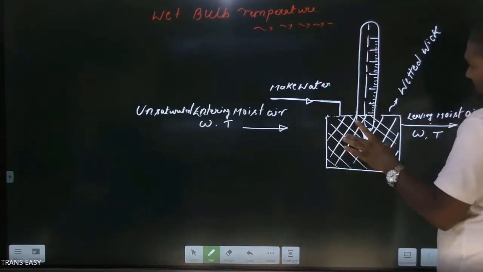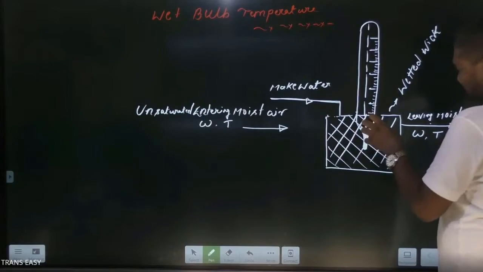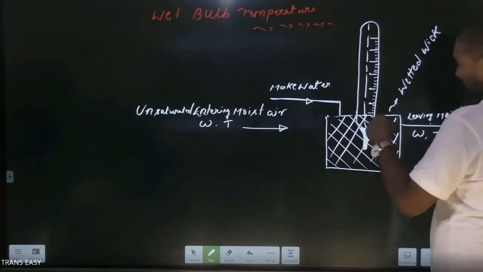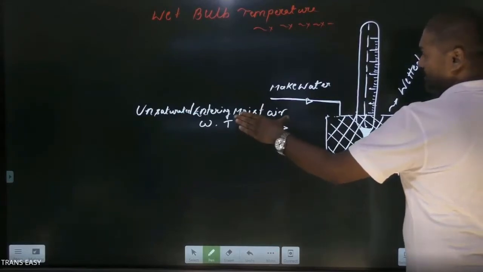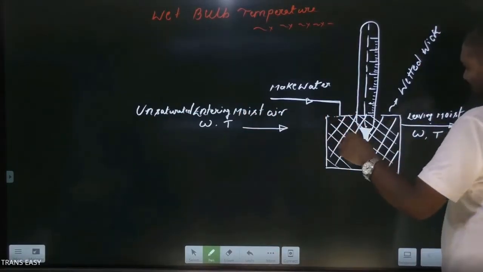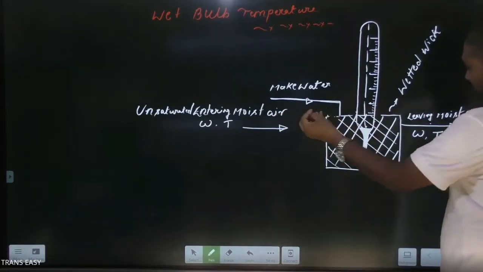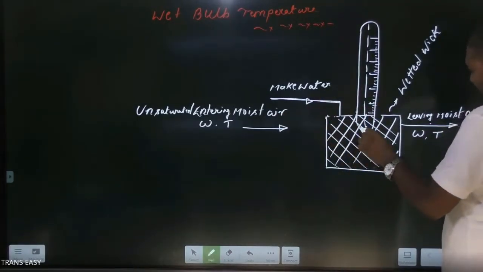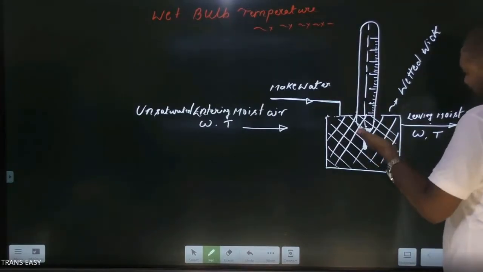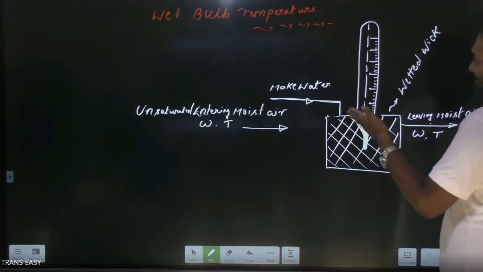Again, unsaturated fresh moist air is entering and it is finding more temperature difference. So friends, the latent heat requirement is satisfied mostly by this entering moist air due to temperature difference, because it is finding a bigger temperature difference. Okay, and it is taking less amount of heat from the water body itself. Again, its temperature decreases.